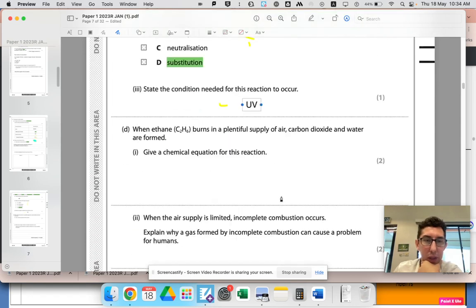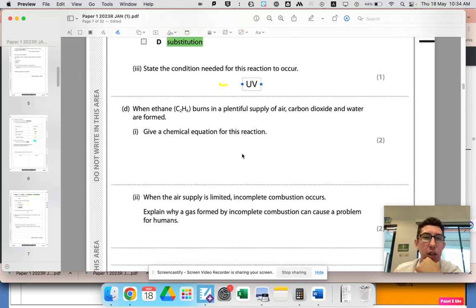Okay. When ethane burns in a plentiful supply of air, carbon dioxide and water are formed. Give a chemical equation for this reaction. Do pause the video. So it's telling us everything. We just need to know what burns means. When something says burns, it means we're reacting with oxygen.